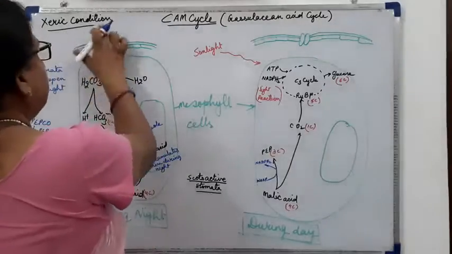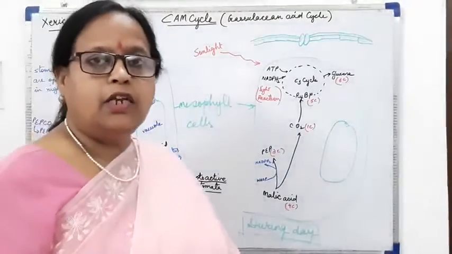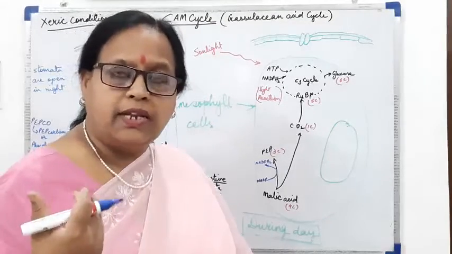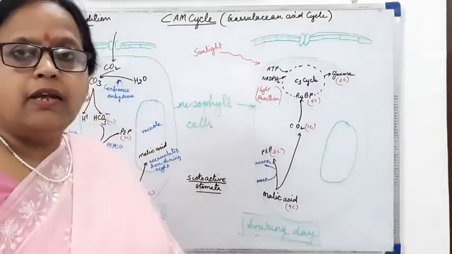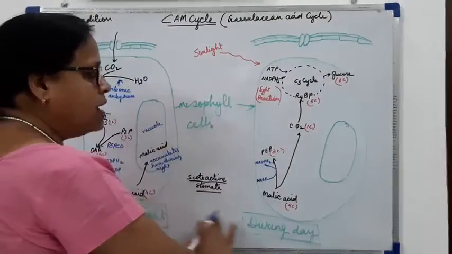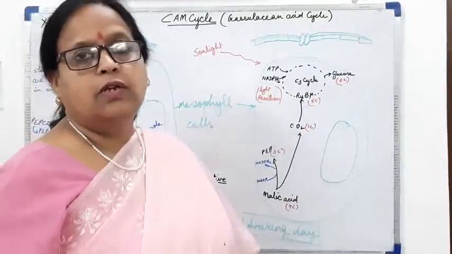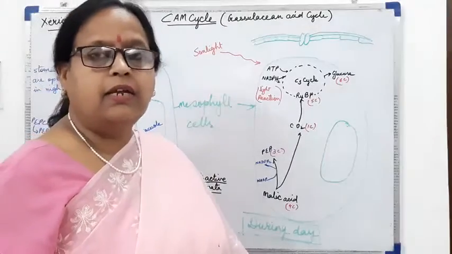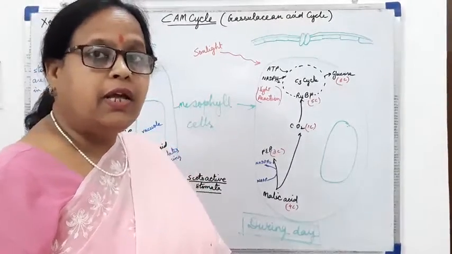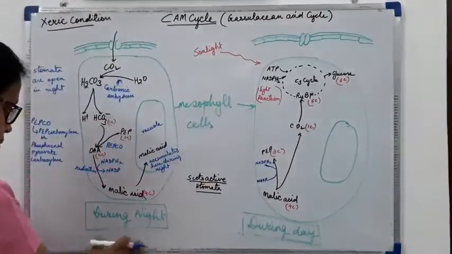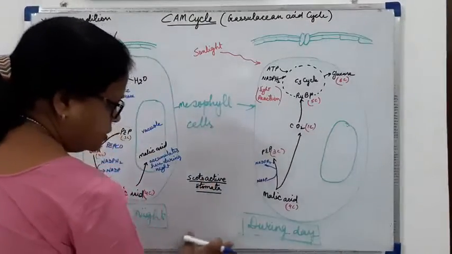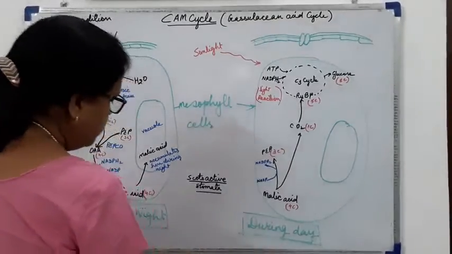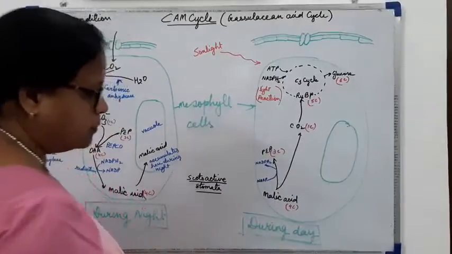Now because these plants are living in xeric condition, they need to save water from the water loss due to transpiration. So they need the stomata to be closed during daytime, and that is why these plants have adapted themselves to do the process of photosynthesis, or to take in carbon dioxide, when the stomata are open during night time. So I have made the mesophyll cells during daytime and during night.